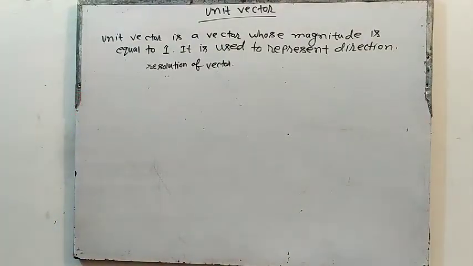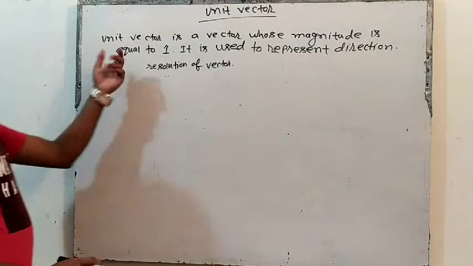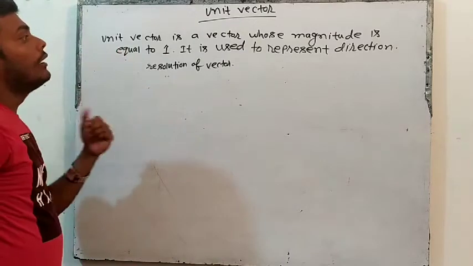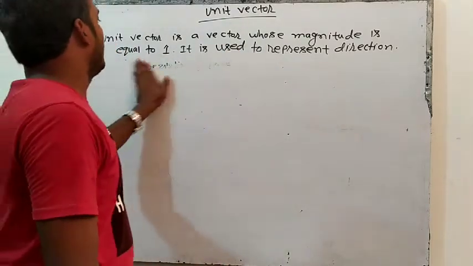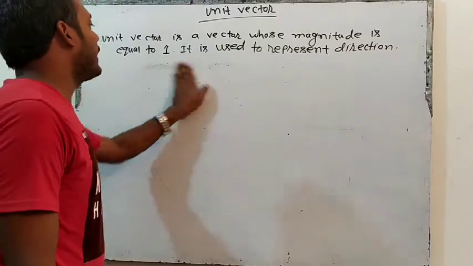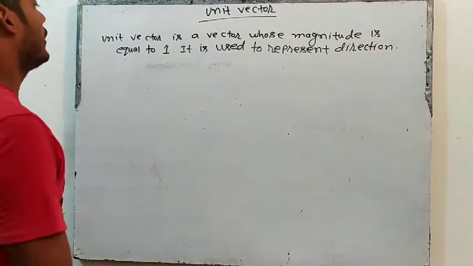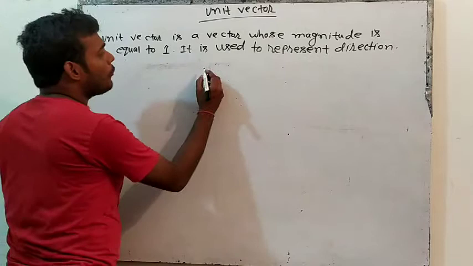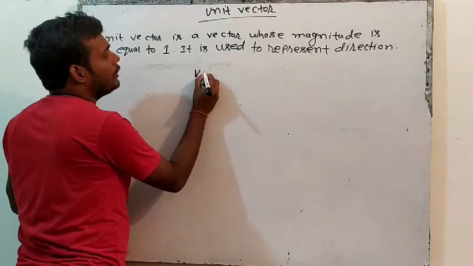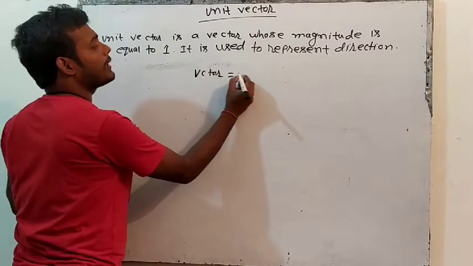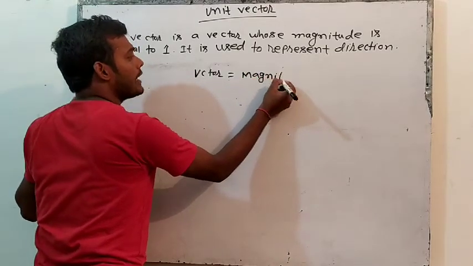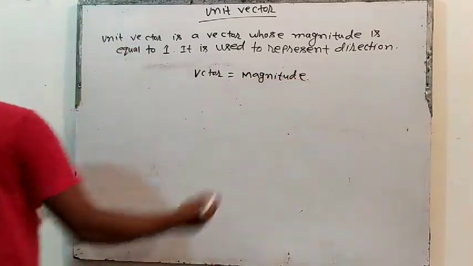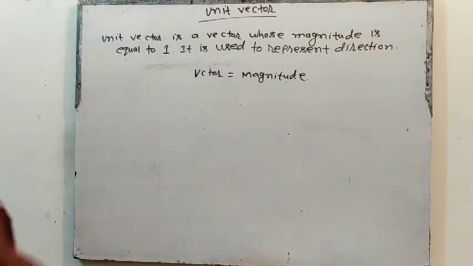Now try to understand the unit vector. A unit vector is a vector whose magnitude is 1, and it is used to represent direction. What does it mean? You all know what a vector is. A vector is a quantity which has magnitude as well as direction.